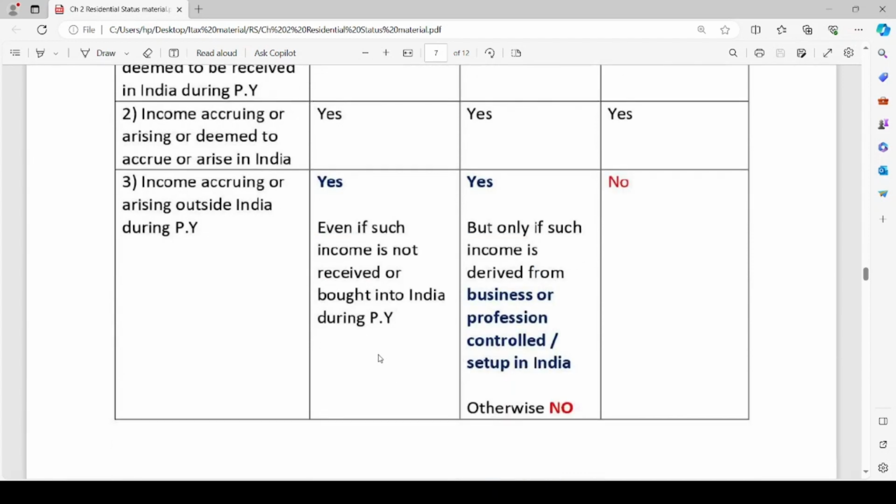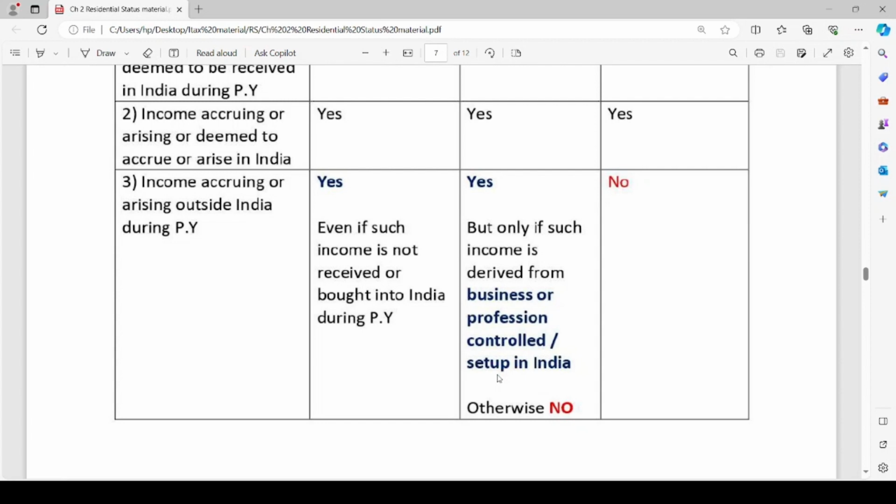In case of RNOR, income accruing or arising outside India during the previous year is taxable only if such income is derived from a business or profession which is controlled or set up in India. If the business or profession is not controlled or set up in India, in such a case, such incomes are not taxable in the hands of RNOR.